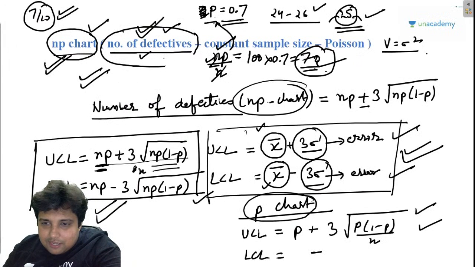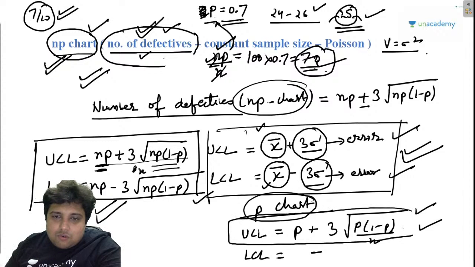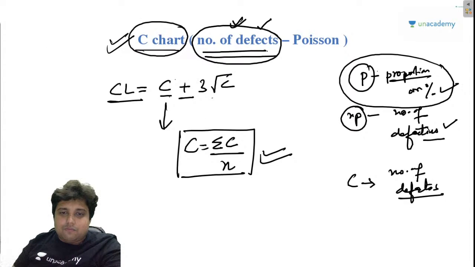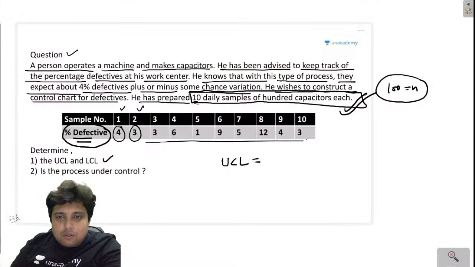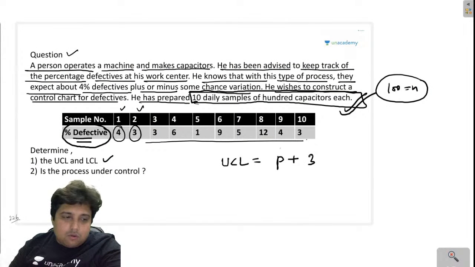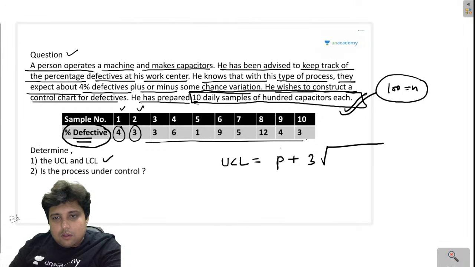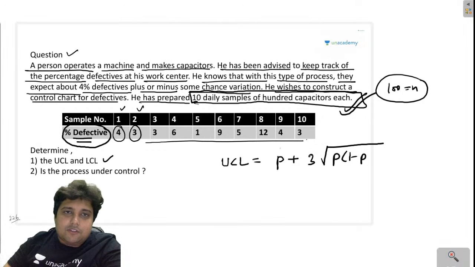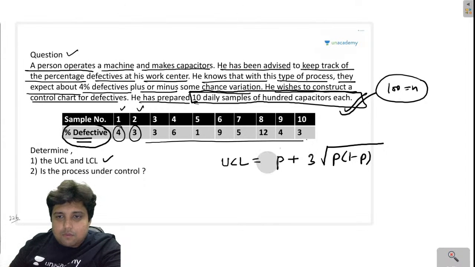is given by this relation. So let me just write this for you. P bar plus 3 root over P bar into 1 minus P bar whole divided by n. Okay.